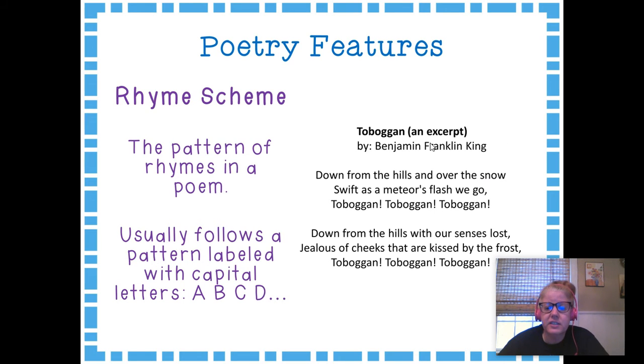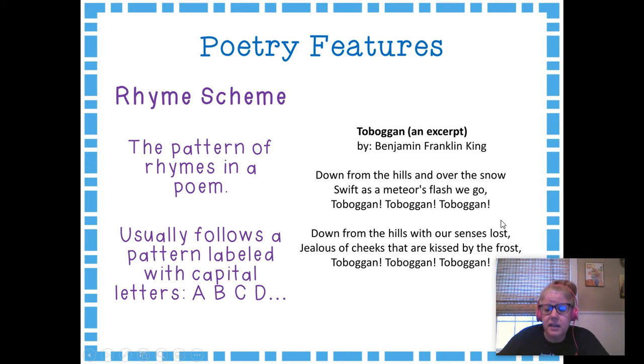So if we look at the first stanza of Toboggan: down from the hills and over the snow, swift as a meteor's flash we go, toboggan, toboggan, toboggan. The first 2 lines rhyme, so we would give them the letter A. This 3rd line does not rhyme, so we're going to give this a B because it doesn't rhyme with the A's. It doesn't rhyme with snow and go. So this rhyme scheme would be A, B.